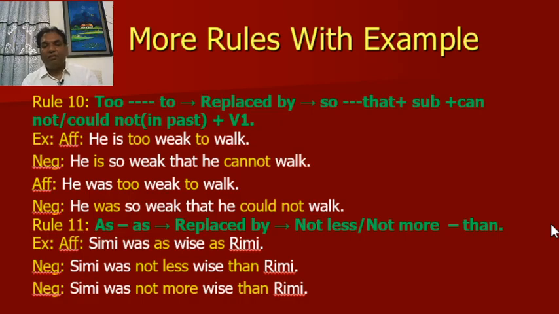Rule number 11: "as ... as" is replaced by "not less ... than" or "not more ... than". For example, Simi was as wise as Rimi. Negative: Simi was not less wise than Rimi, or Simi was not more wise than Rimi. This is also a comparative degree, but here it is also a negative sentence.